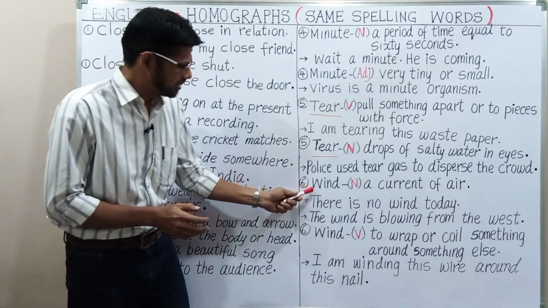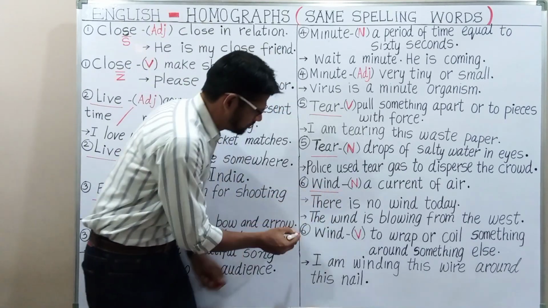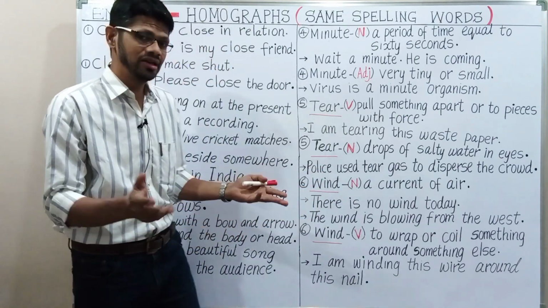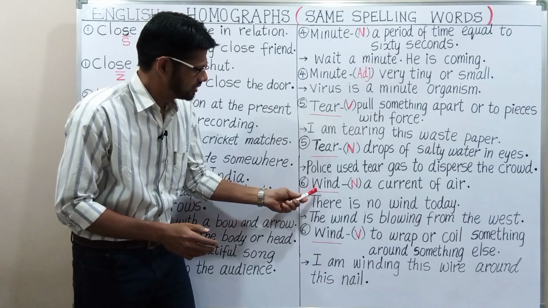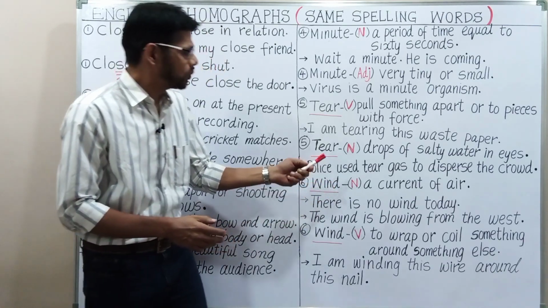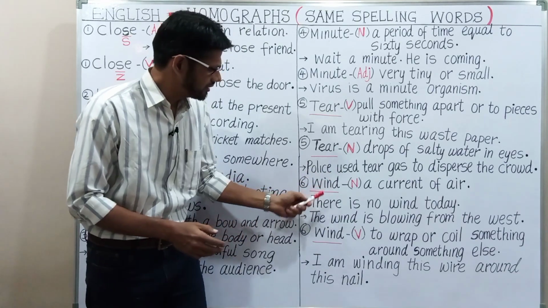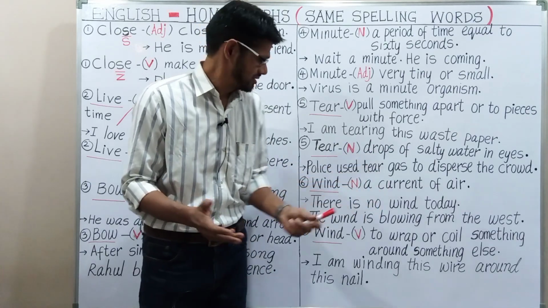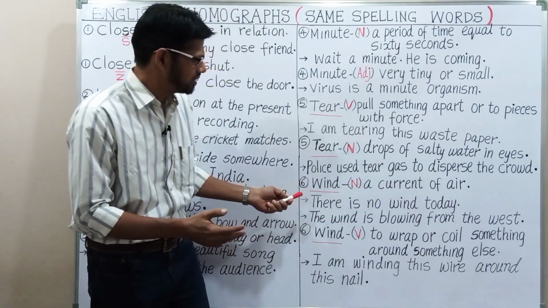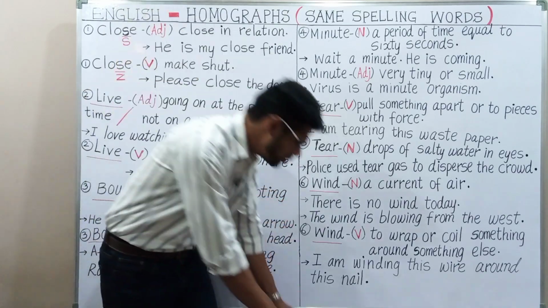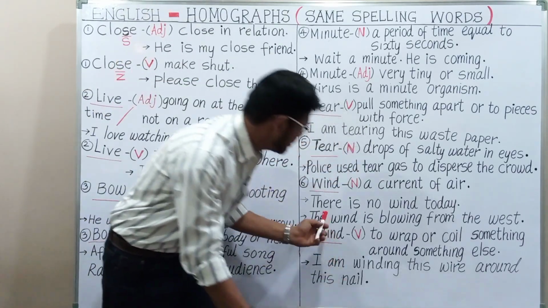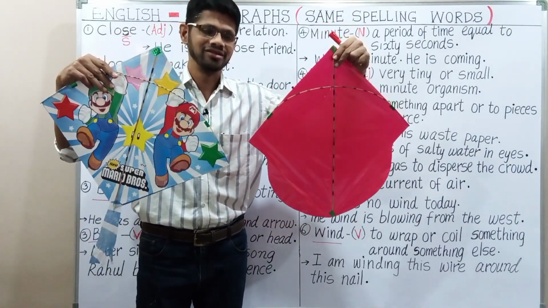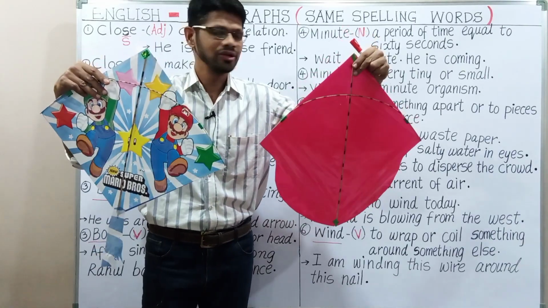Next one, W-I-N-D. Both the words, they have the same spelling, but the meaning and the pronunciation is different. Here, W-I-N-D, this is called wind, a current of air or the movement of air. What is the example? There is no wind today, so I cannot fly my kites.